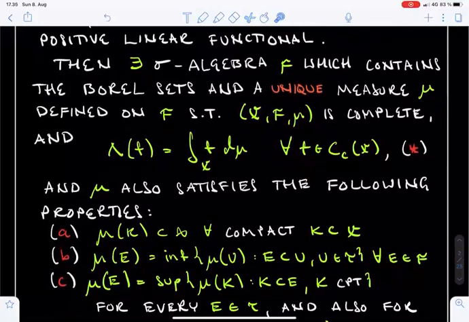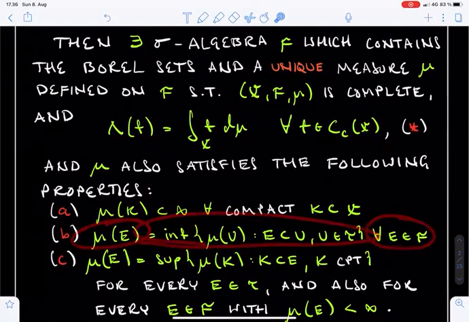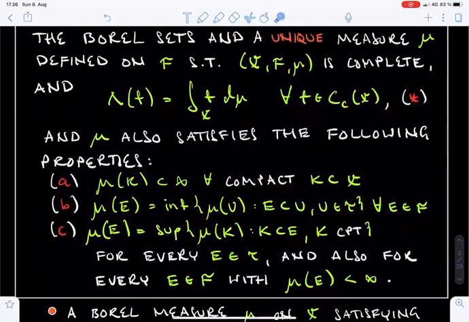We, moreover, claim that the measure μ satisfies the regularity properties A to C. The measure of every compact set is finite, and the measure of every measurable set E can be approximated from above by the measures of open sets, and from below by the measures of compact sets, except that the approximation from below is only guaranteed under the additional assumption that the measure of E is finite to begin with, or alternatively assuming that E is an open set, but may in this case have infinite measure.